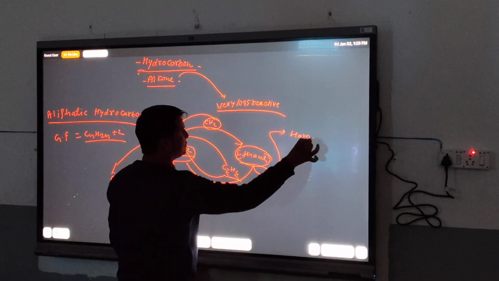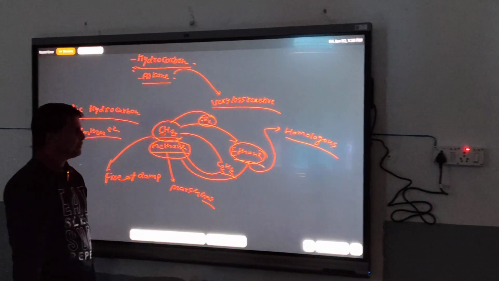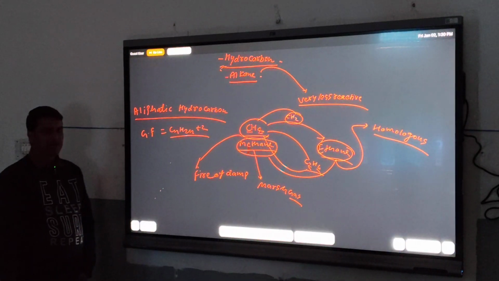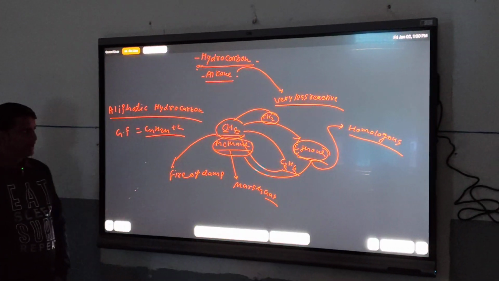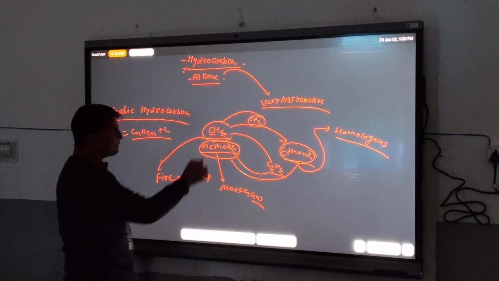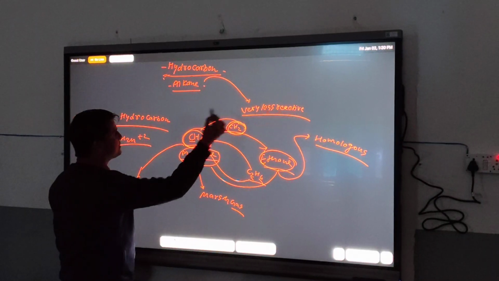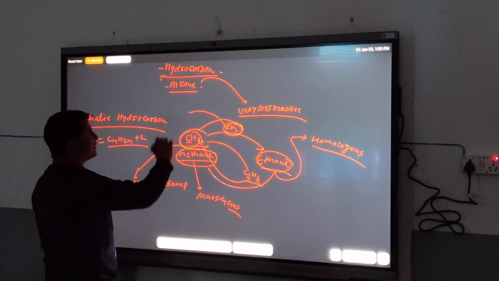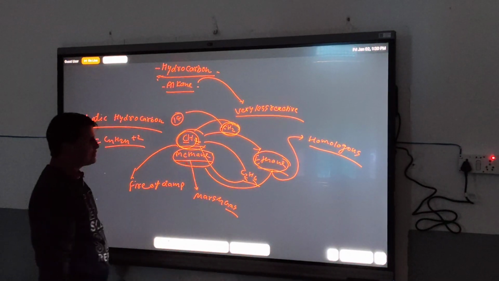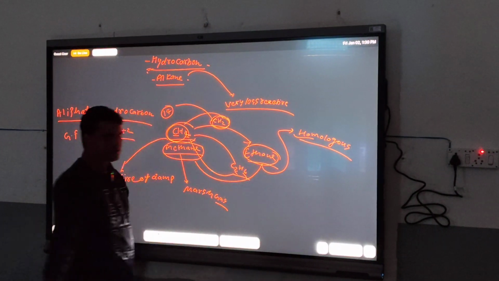Both are homologous because this is a term related to organic chemistry. If any compound belonging to alkane, alkyne, alcohol, phenol, ether, or any other class has the same functional group but differs in the molecular formula by CH2 and in the molecular mass by 14, then such compounds are called homologous, and this series is called a homologous series.